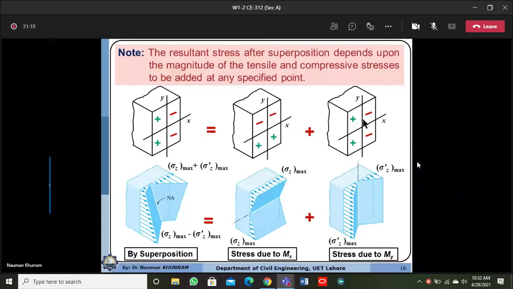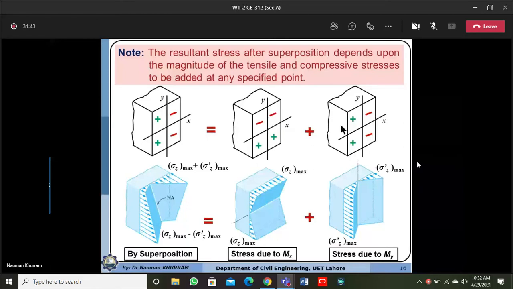So just assume that you have rotated this section. If the moment is acting about the y-axis, stress will be distributed along the x-axis. So the flexure stress due to My will be maximum compressive along this surface and maximum tensile along this left surface.